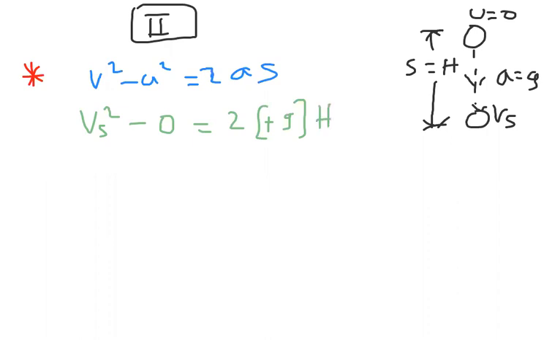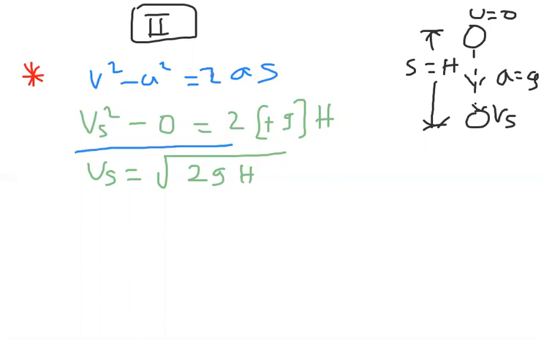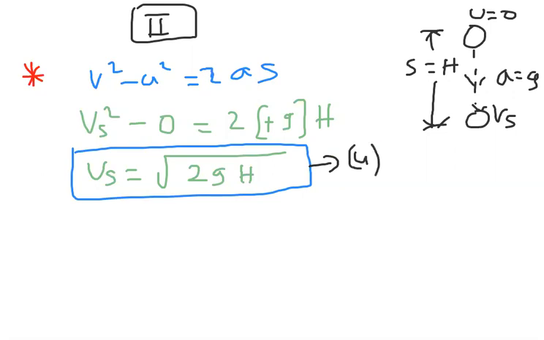So from here I can write Vs is equal to root 2gh. This equation I am calling equation number 4. This Vs is the velocity of striking, root over 2gh.